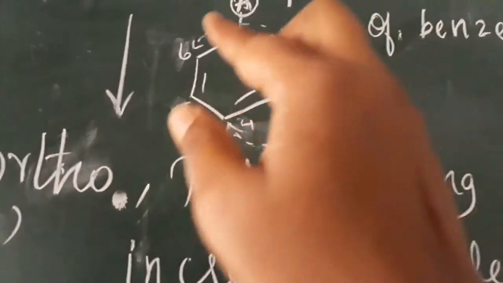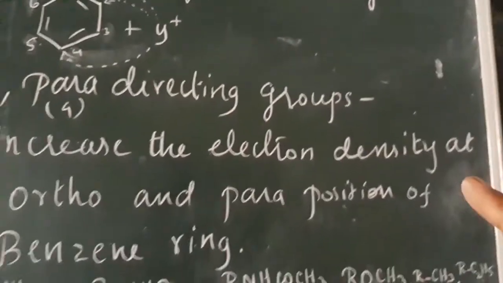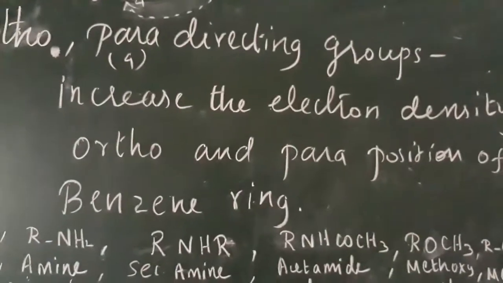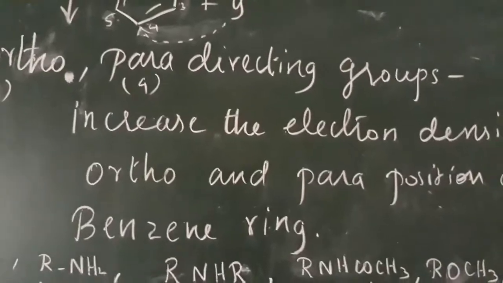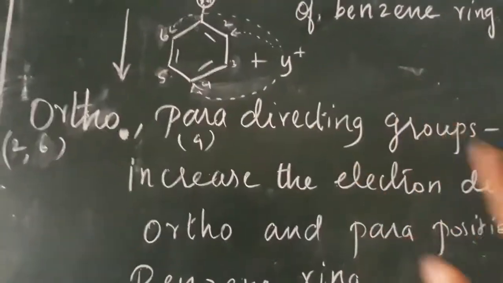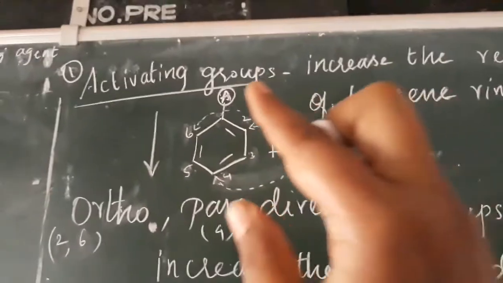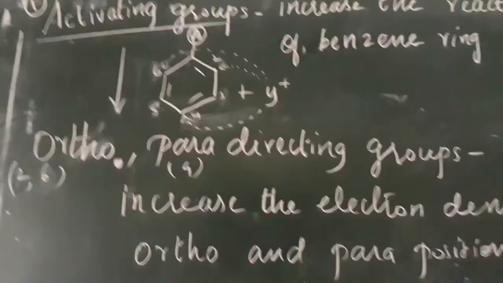In ortho and para positions the electron density is increased, so they are called ortho-para directing groups. Usually the activating groups are called ortho-para directing groups.